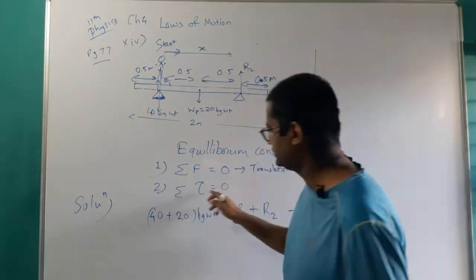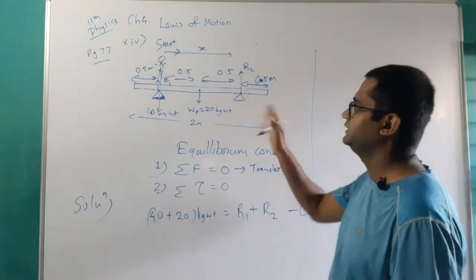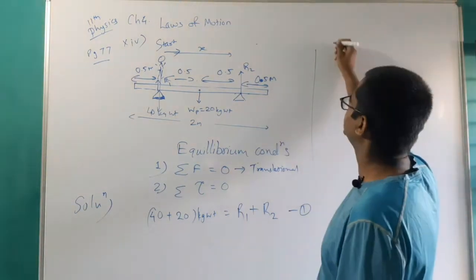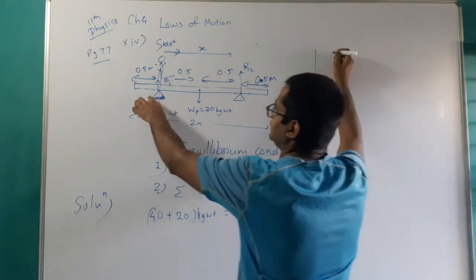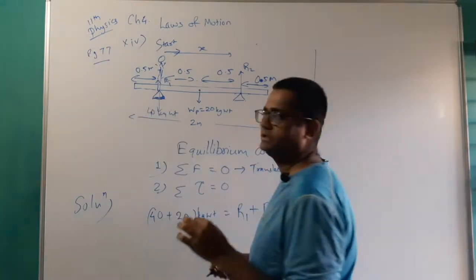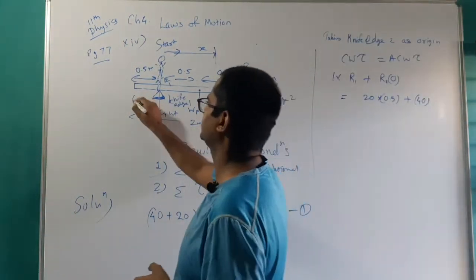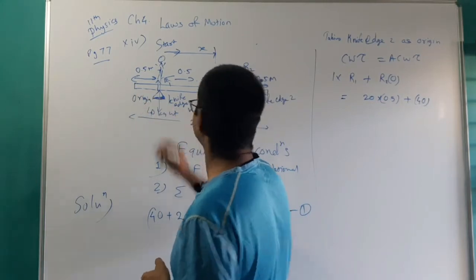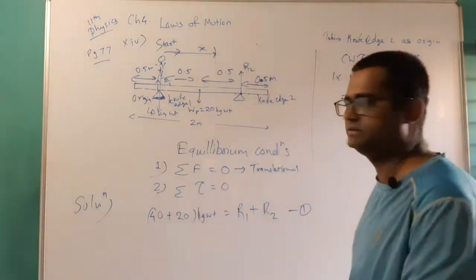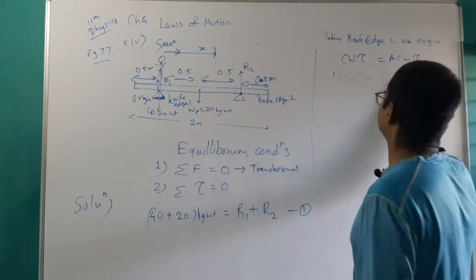What is the second condition? Net torque should be 0 in equilibrium. Let me take a particular point as the pivot point. Let us keep this point as origin, so that we will be on the safer side for calculation.